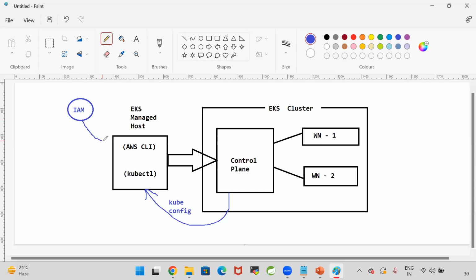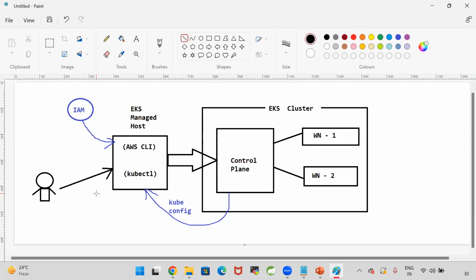That IAM role I will attach to this EC2 machine. Finally, as a DevOps engineer, I will set up this managed host machine. In this managed host machine, I will attach one IAM role. The role is required to set up the EKS cluster. Some permissions are required for this machine to set up the EKS cluster.